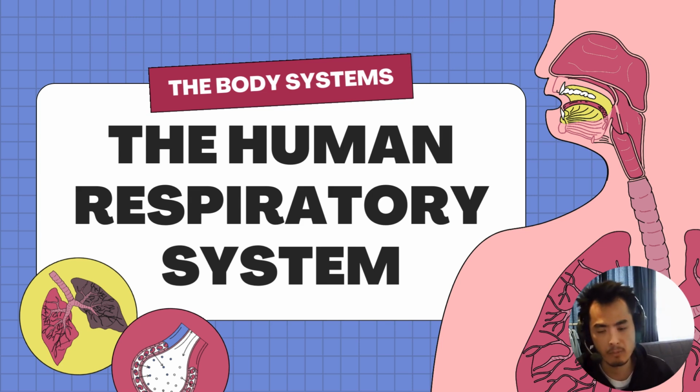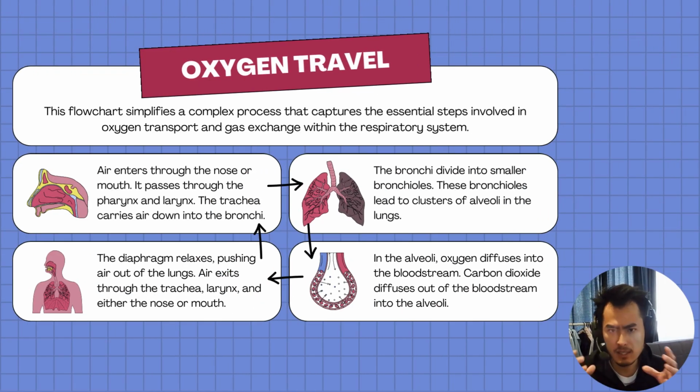So for this lesson, we are exploring the human respiratory system. Why is the respiratory system important to us? So first up, this is a very summarized diagram of the pathway of the respiratory system.